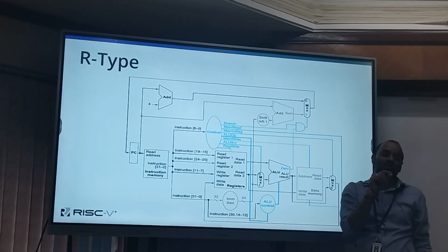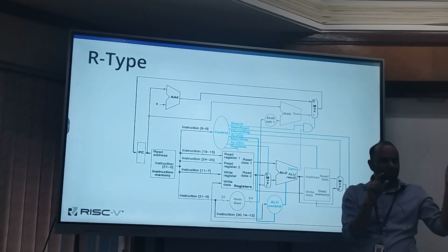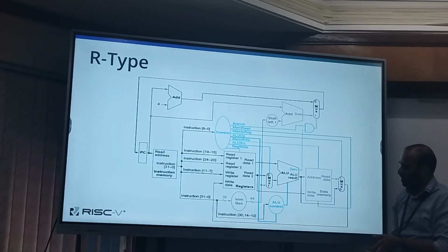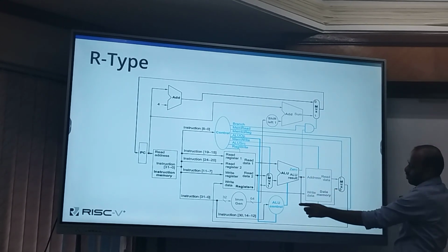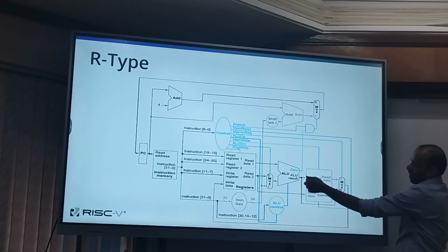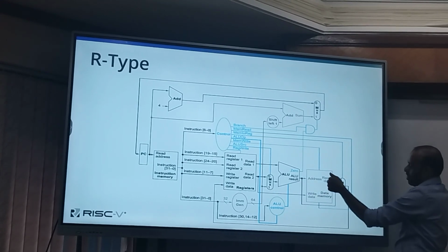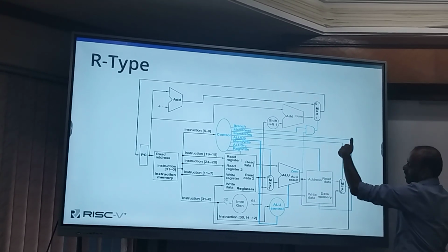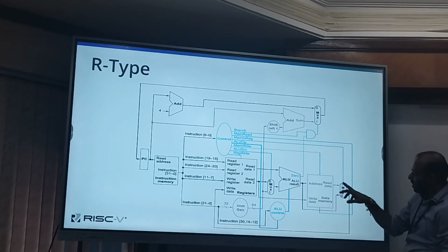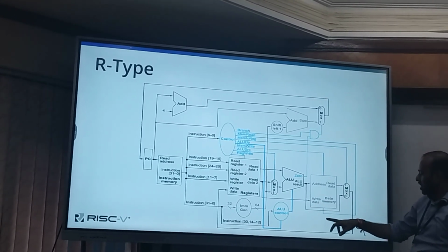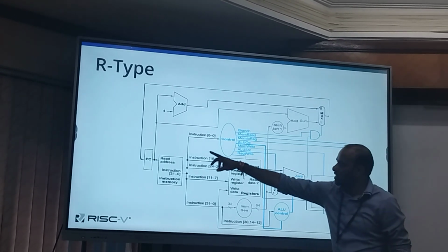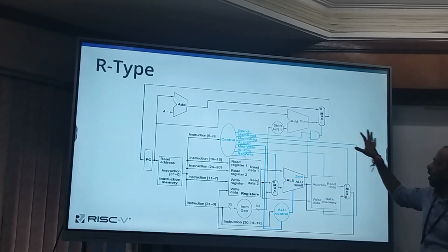Now the result can be saved inside what? Again into the register or into the memory. So over there the data is going into a MUX, data memory. From there the data memory is coming. Again the two control signals are coming to decide where this data needs to be sent, inside the memory or from outside the memory.